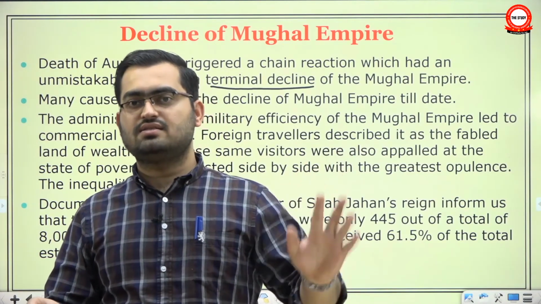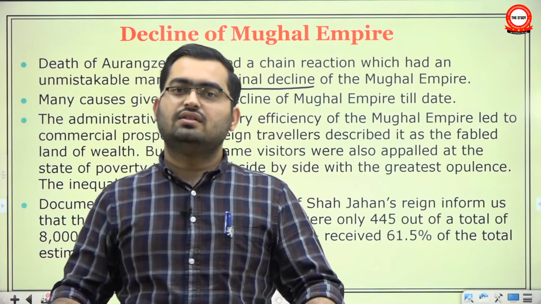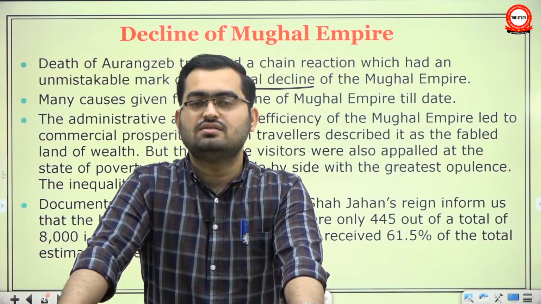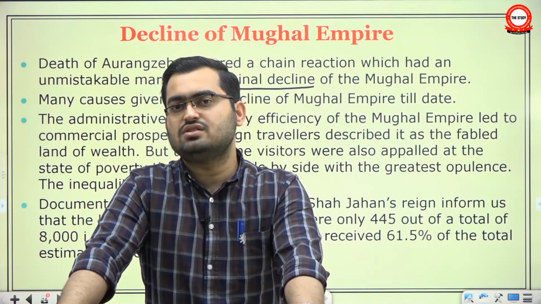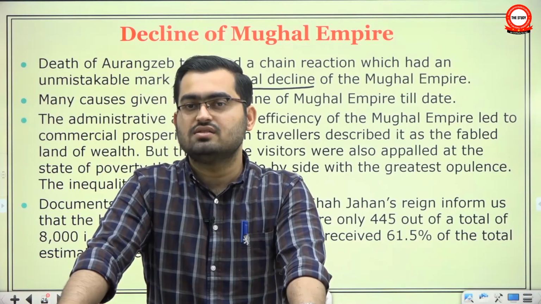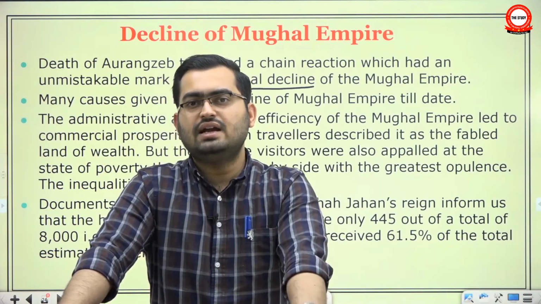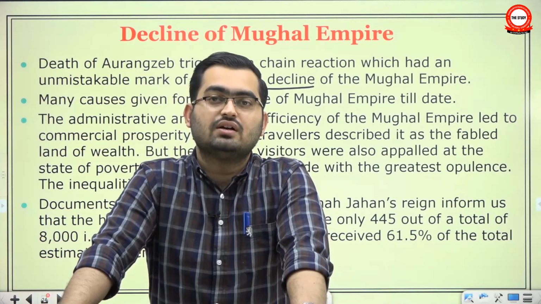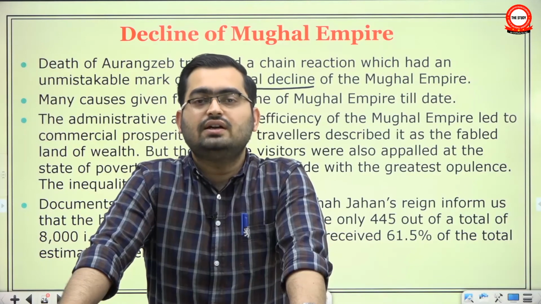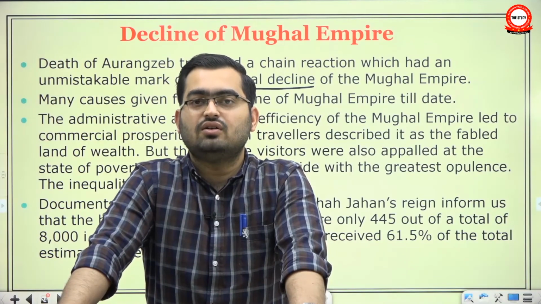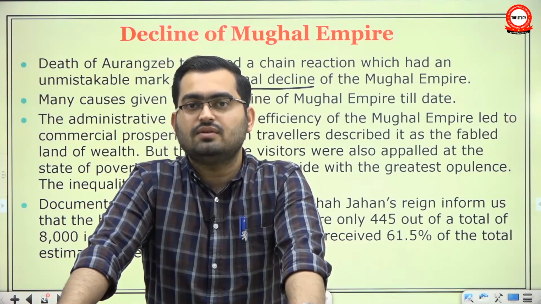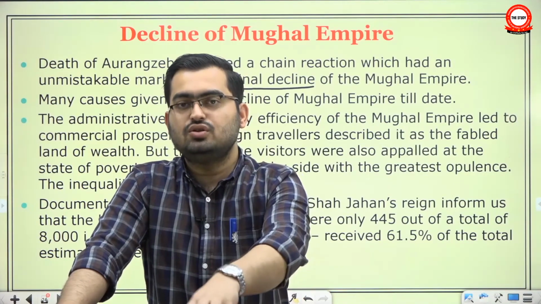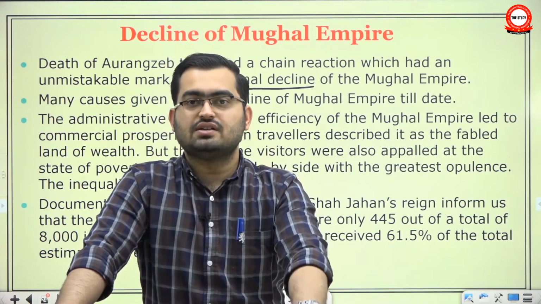The Jagirdari crisis that we just talked about, ek anar sau bimar. There were too many Jagirdars or Mansabdars chasing too few quality Jagirs. See, the word quality is important. The land was always there. Aurangzeb conquered a lot of new area, but he only allotted the land which was unfertile or less productive. Okay, so there were too many Mansabdars chasing too few good quality Jagirs.